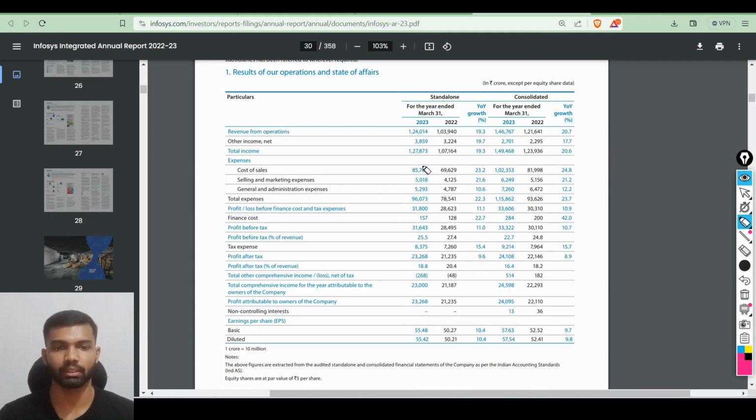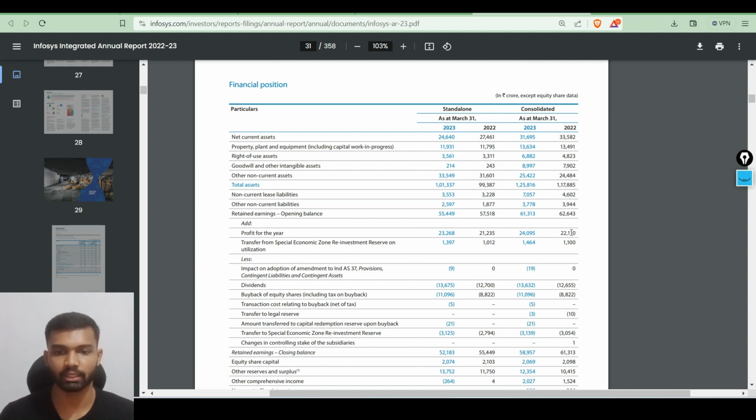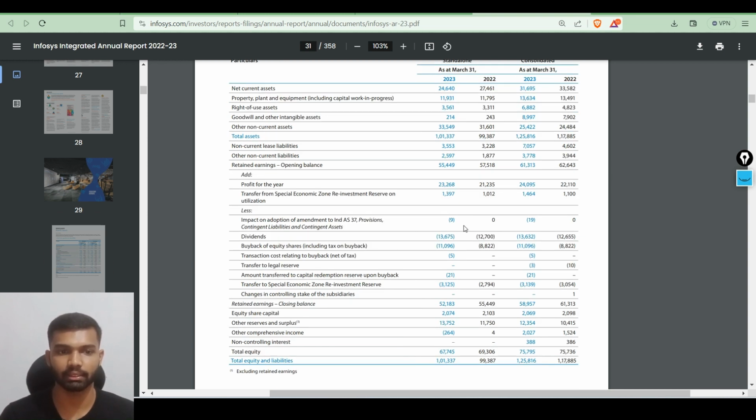Now we are seeing the financial result of the company, that is how much revenue they made for 2023, and for 2022 for comparison they have given this also. But the first thing we should notice is the denomination they are giving, it is in rupees crore. Some companies will declare their results in millions of dollars. And here we can see the total expense, and here we can see the profit after tax, likewise. And on the next page we can see the balance sheet, that is assets and liabilities.